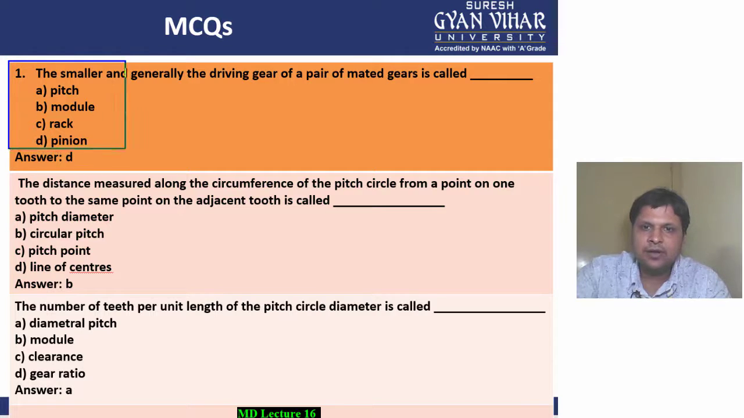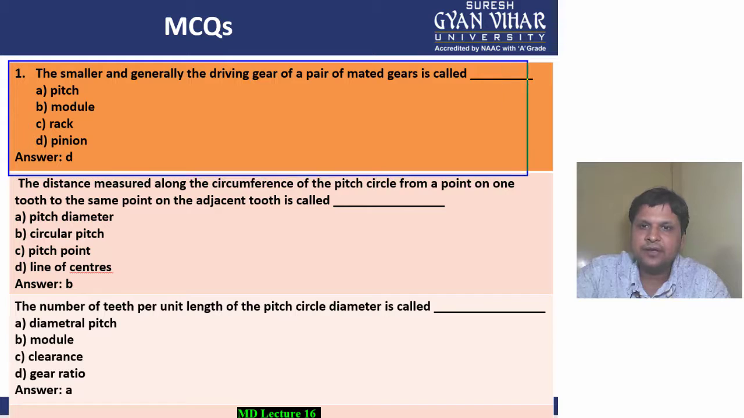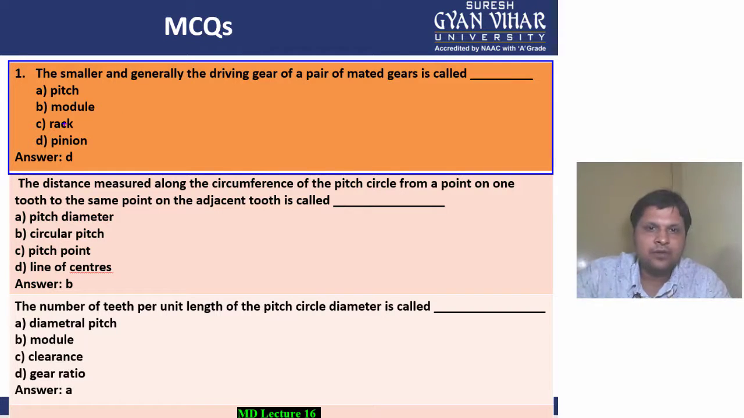The smaller and generally the driving gear of a pair of mated gears is called as, so the smaller of the two gears which are meshing with each other, the smaller one is always known as pinion. Always keep this in mind that the smaller of the gears, and generally this particular gear is the driving gear, is known as your pinion. Alright. Coming into the next multiple choice question.